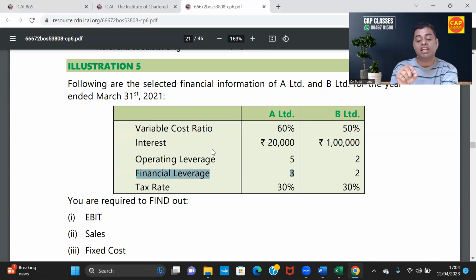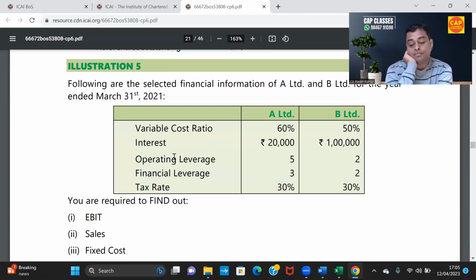So what you need to do is, financial leverage is equal to 3, EBIT by EBT is 3. Then you expand EBT to be EBIT minus interest. Then it becomes financial leverage is equal to EBIT divided by EBIT minus interest. So you have financial leverage 3 and you have interest. Your solving starts there.